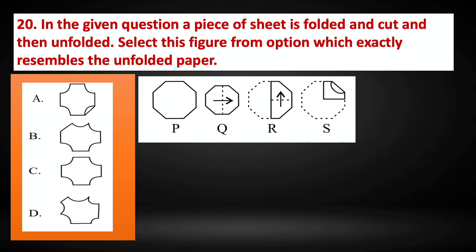Then again it is folded horizontally. Then it is cut at the edge. So the unfolded paper after S would be like option C. Option C is the right answer.